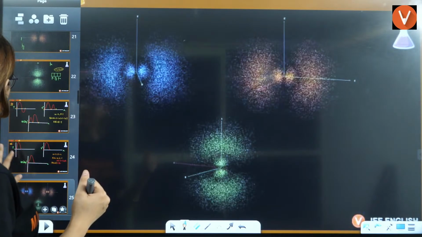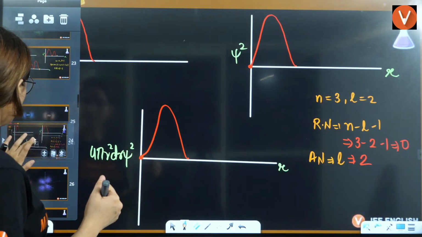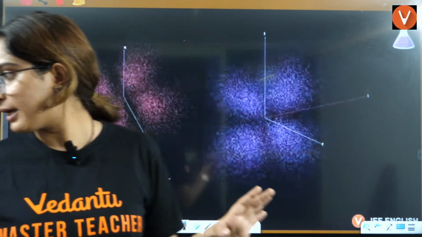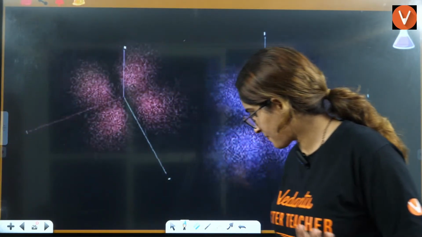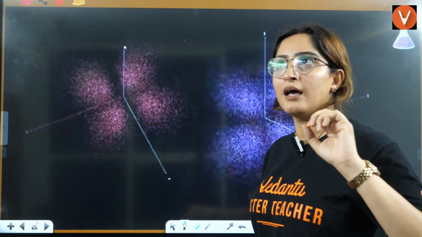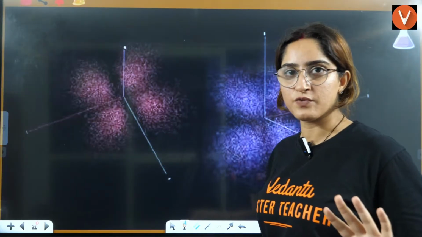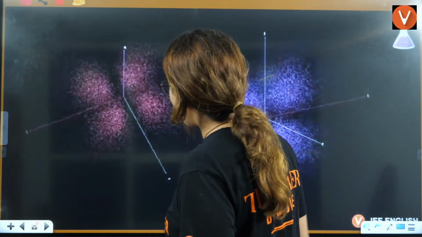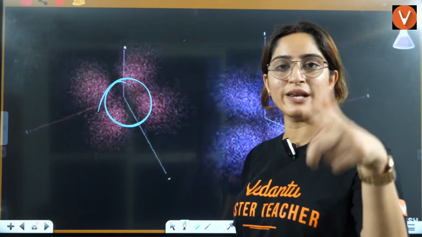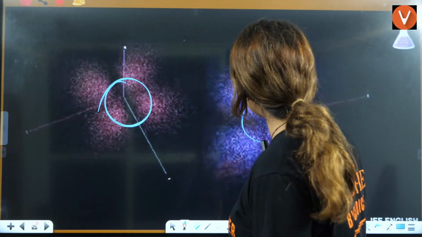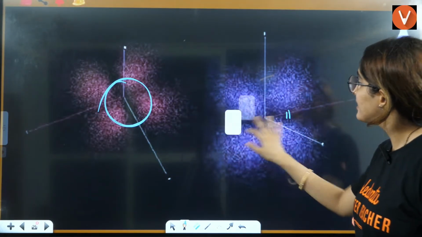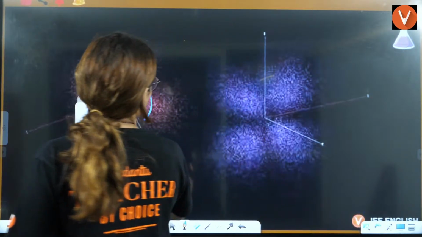Angular node, I'll show you how to visualize that, okay? How to visualize angular nodes. Two angular nodes means two planes will be there, right? Is there any circle where you can see there is no electron? No. There is a plane where you can see no electron.